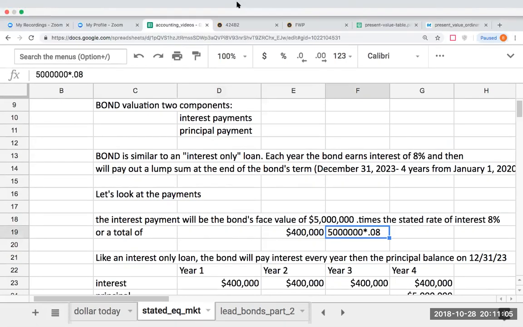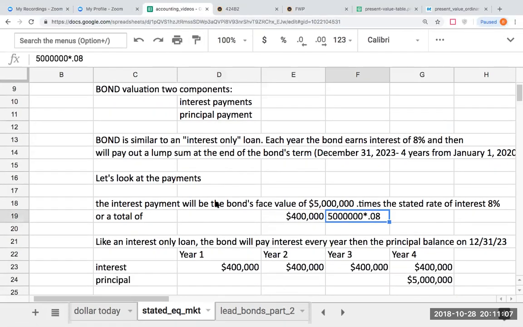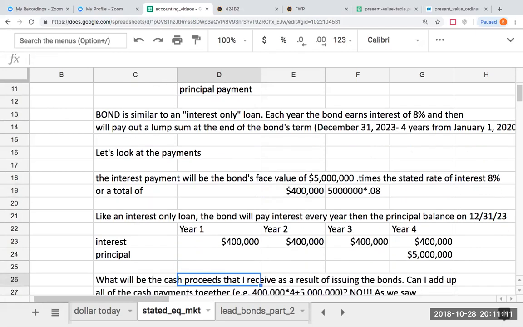And if we look at the interest, what we kind of said about bonds is that what I've created right here is like a payment schedule. So every year the bond is going to be paying interest, 400,000 per year for 4 years. And then it's going to be a principal amount of $5 million. Now, these are future payments, right?